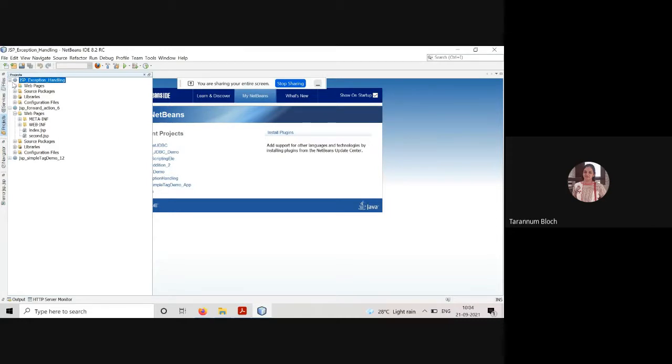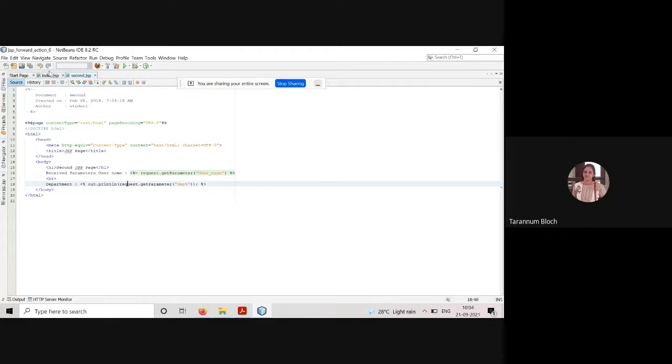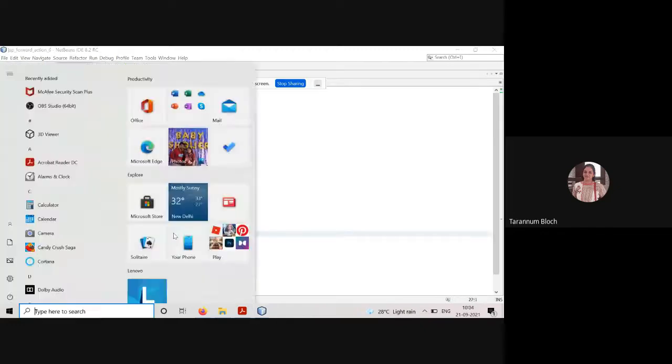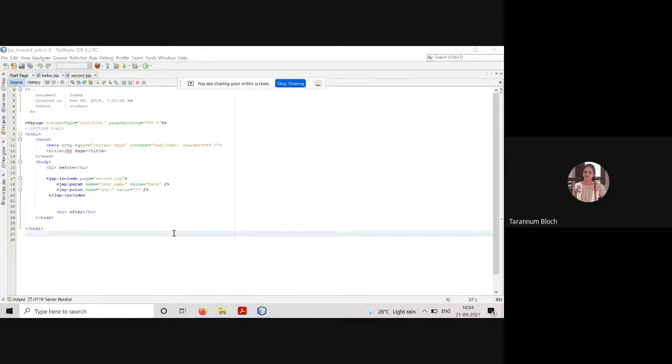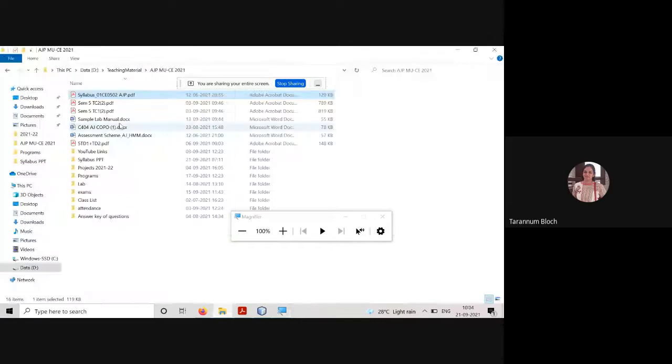Can anyone tell me what is action tag? What is action tag? Anyone? Do you recall the action tags of JSP? Yes or no?